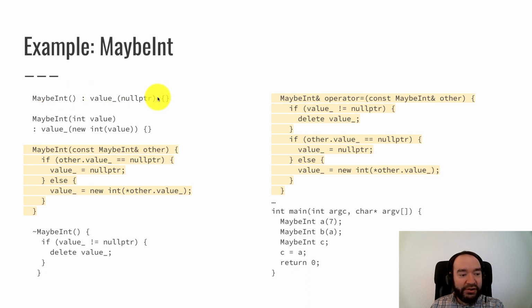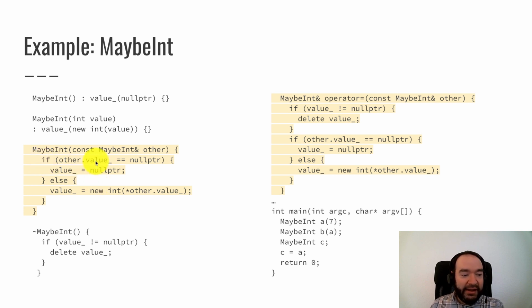So the default constructor is the same. This constructor that takes an int value is the same. Here is the copy constructor. See, it takes a const MaybeInt reference called other. We're going to copy out of other into this MaybeInt. And so what I need to do here is have this MaybeInt allocate its own int with new.